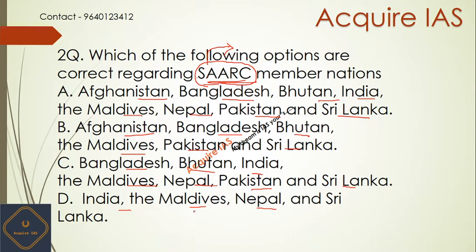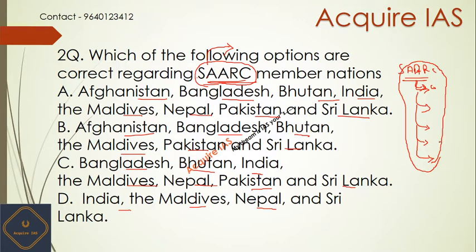For such kinds of problems, let me tell you how to solve them. A small trick is that you should first be very clear about the static points. Like when did SAARC come into operation, when it was launched. Second, its members. Third, its headquarters. Fourth, its cooperation areas. Fifth, who is heading it currently. These are the few steps which you need to focus on, damn sure, friends.